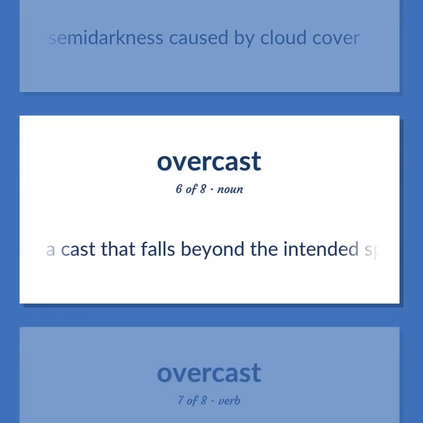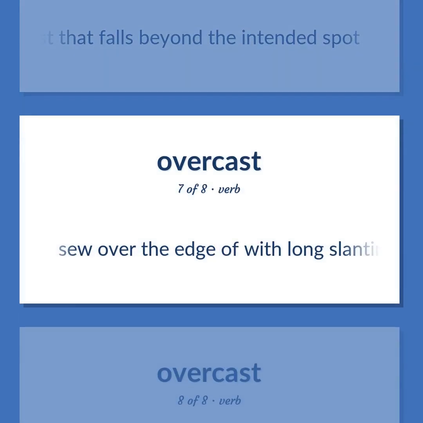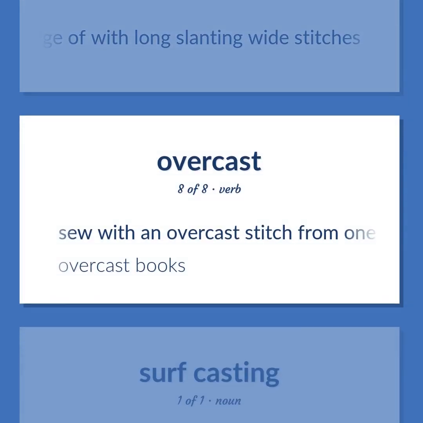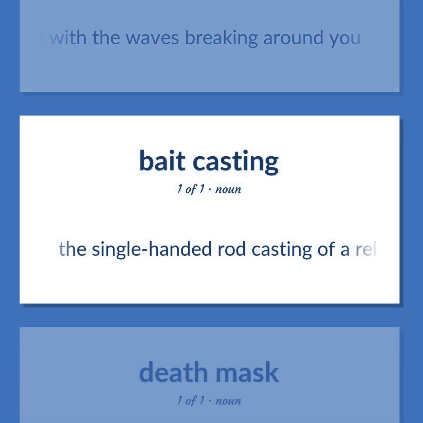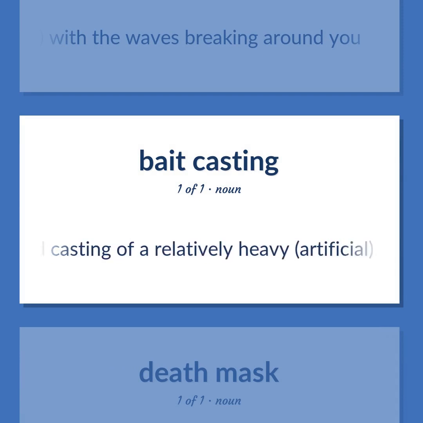A cast that falls beyond the intended spot. Sew over the edge of with long slanting wide stitches. Sew with an overcast stitch from one section to the next. Overcast books. Casting artificial bait far out into the ocean, up to 200 yards, with the waves breaking around you. The single-handed rod casting of a relatively heavy artificial bait.